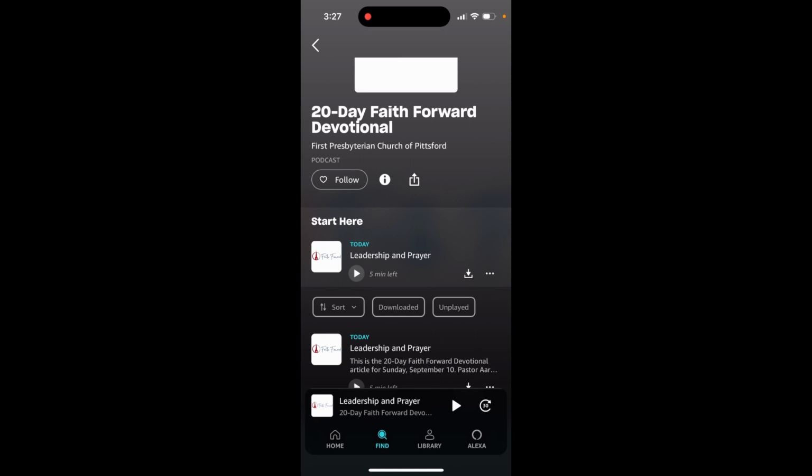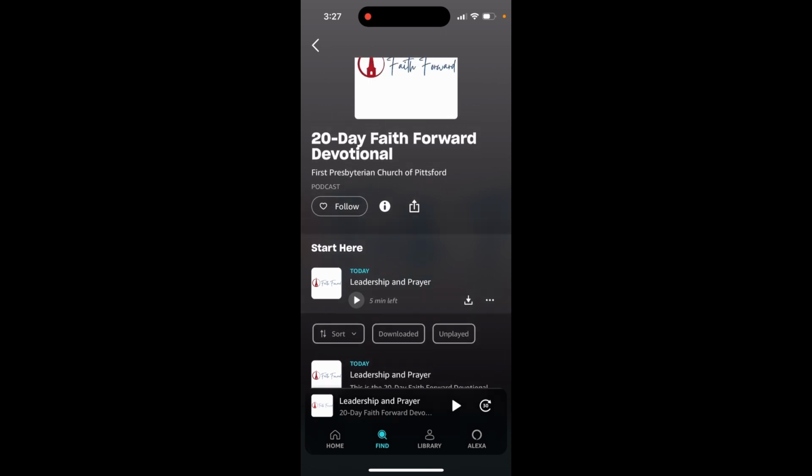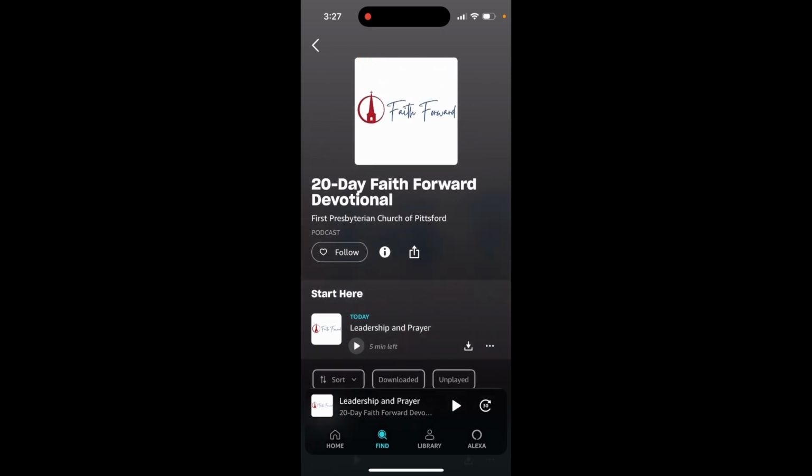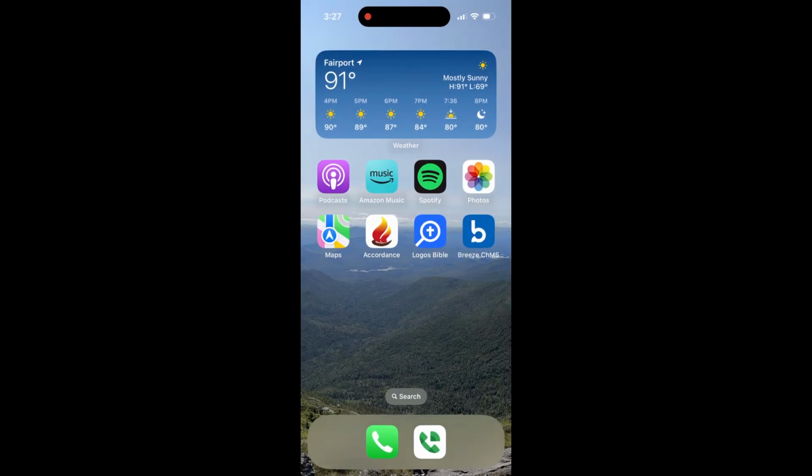But each of the days, as we progress through them, the podcast for the day will be loaded into the podcast. But go ahead and click follow again. It's this button in the middle that says follow and has a heart with it, so that way in your library it will be accessible to you.